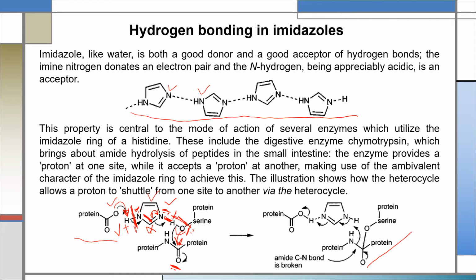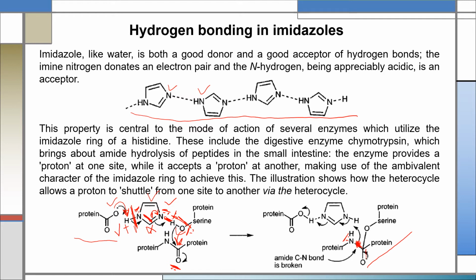When this negative oxygen of the carbonyl group in the peptide bond tries to share its excess electron with this carbon, due to this influence the bond between this carbon and nitrogen will be broken. The bonding electron will shift onto this nitrogen. So nitrogen will become negative and this carbon will become positive.